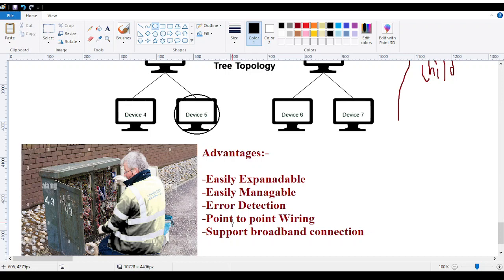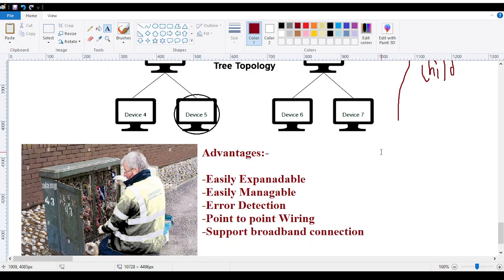Some areas in India still don't have Wi-Fi connectivity. Every time you call the customer care, they will say, sorry sir, the connectivity has not reached your house or your area, so we can't give you. That is what point to point wiring needed says. Support for broadband connection: my explanation started from the landline connectivity by showing you this picture. So this is what the broadband connection says.